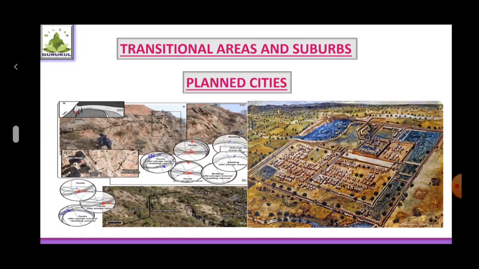After 1 or 2 seasons, fallow land is again utilized for cultivation. So we give time to that land to rejuvenate. Therefore, if land is left fallow or is not in use, then it can be termed a kind of land use. Understood? Let's talk about planned cities.